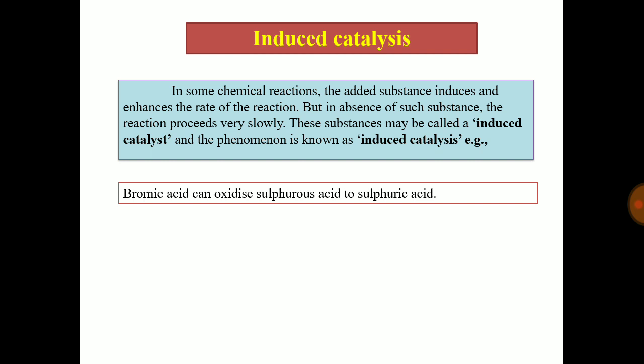The fourth type is induced catalysis. In some chemical reactions, the added substance induces and enhances the rate of reaction. But in absence of the substance, the reaction proceeds very slowly. These substances may be called induced catalysts, and the phenomenon is known as induced catalysis. For example, bromic acid oxidizing sulfurous acid to sulfuric acid belongs to induced catalysis.